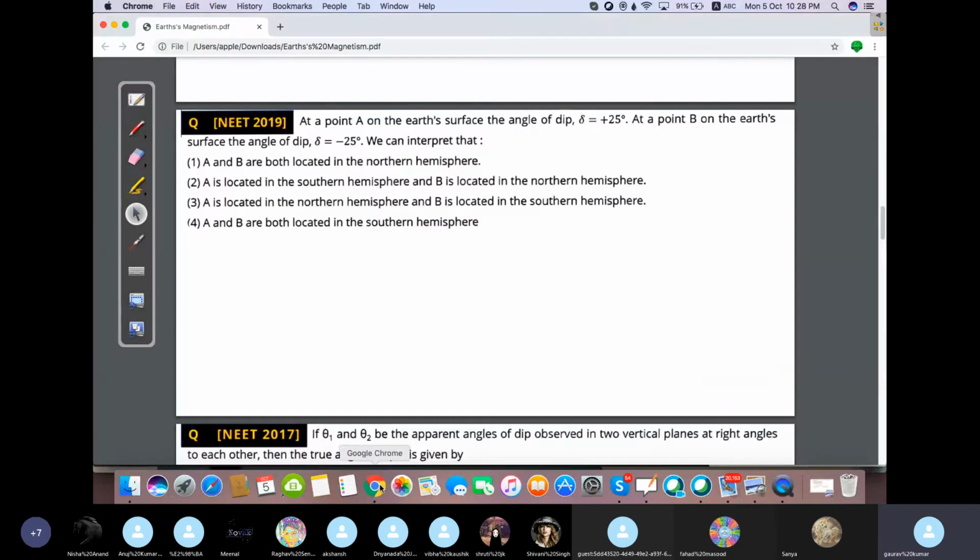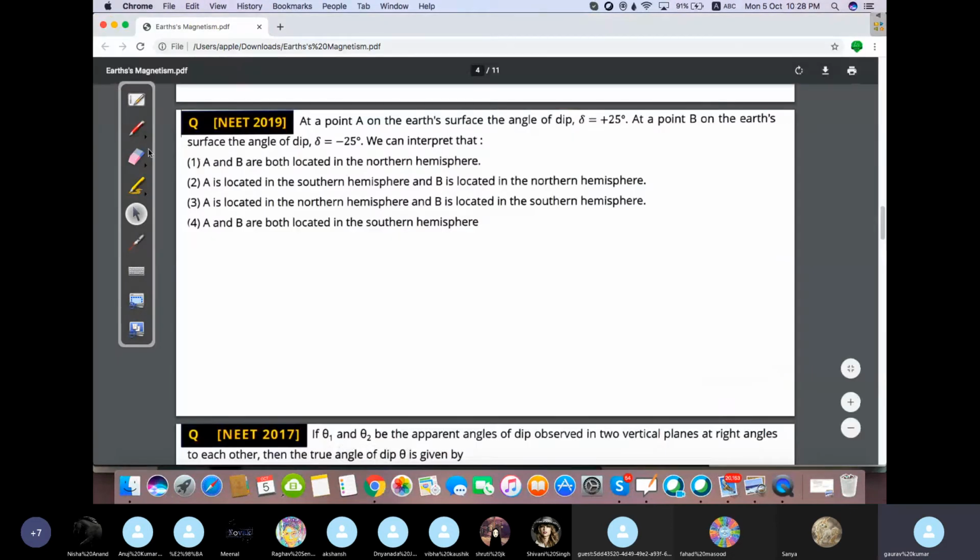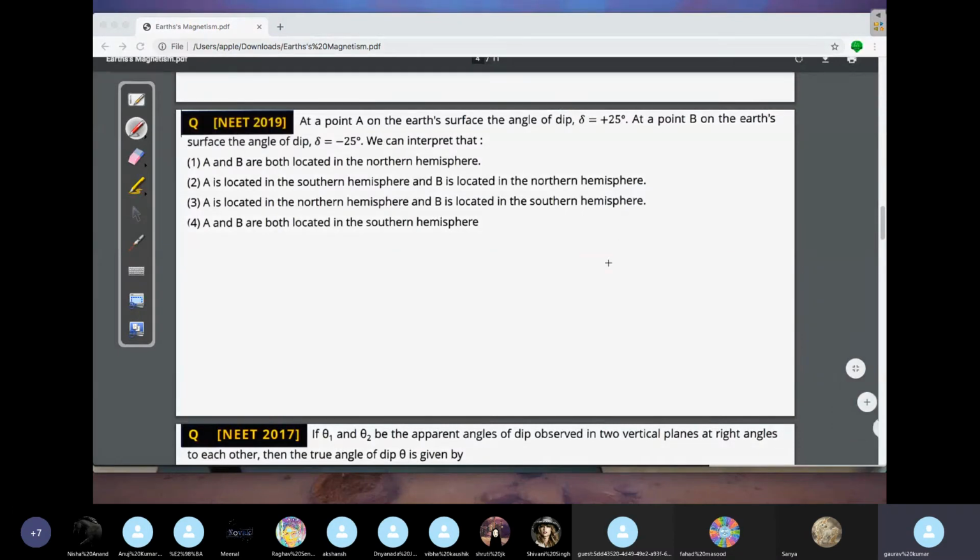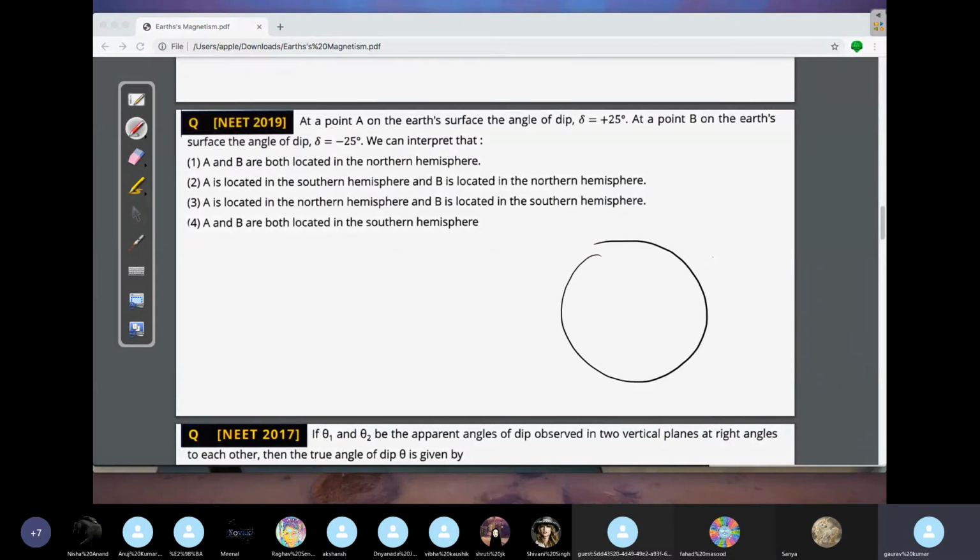Okay, just now I have discussed with all of you. If you see the diagram of the earth, in this side your net magnetic field this side and net magnetic field this side. This is your north side, northern hemisphere. This is your southern hemisphere, right? So what happens here? The horizontal, the angle will be like this, not down, up. Here the angle will be down. Down is positive. Delta will be positive here and delta will be negative.